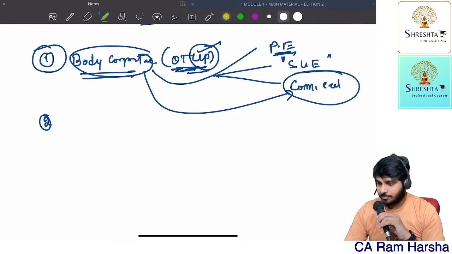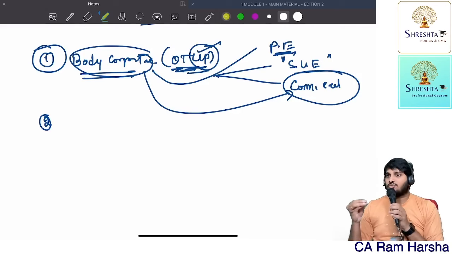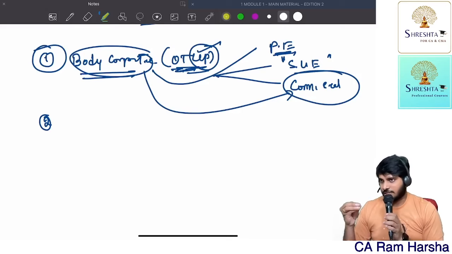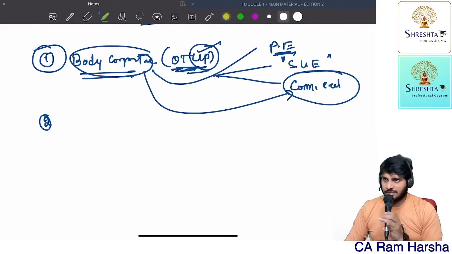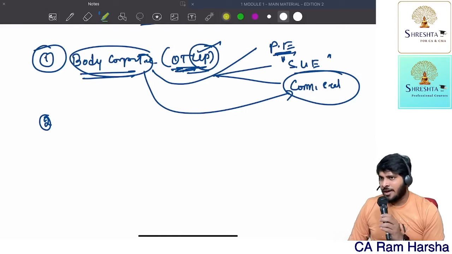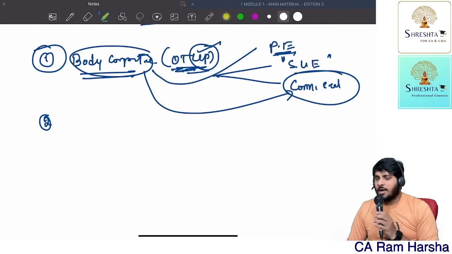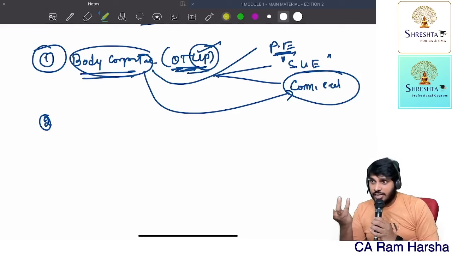First of all, let us discuss some small basic terms. First of all, company means what? If two or more persons, me, my friend, another friend, let us assume three of us are doing business, we can do business without registration. As I told in the previous session also, no registration is compulsory. But somehow, we three discussed, what if tomorrow we get some fight? What if tomorrow, we must have something in writing, right?